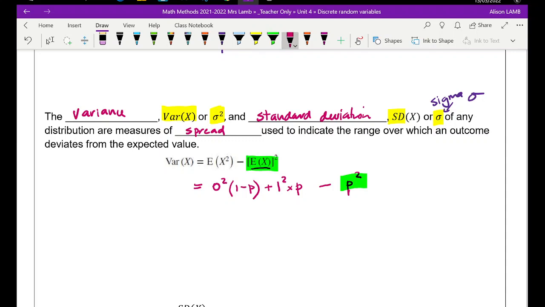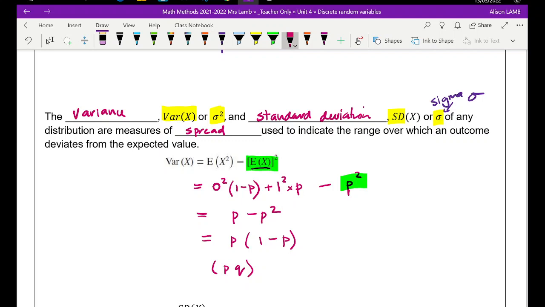So coming back into that, we've got 0 times something, which is 0, plus 1 times p, which is p, minus p squared. We could leave it like that, or we could write it as p times 1 minus p. And we know that 1 minus p is exactly the same as q. So we could write that as p times q. That's our variance.